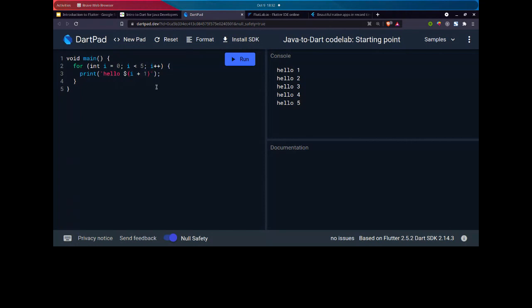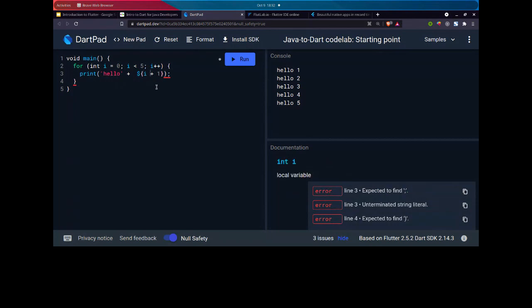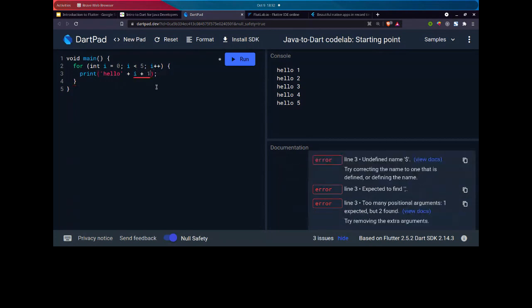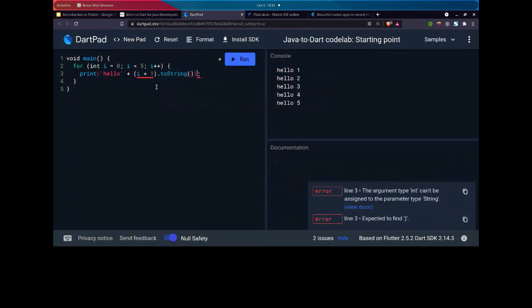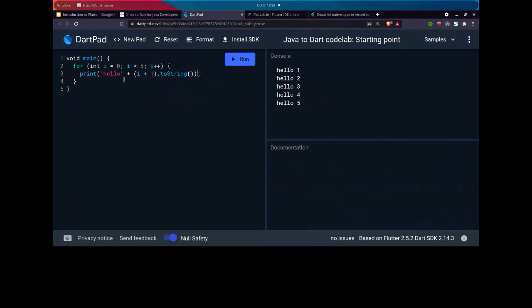So rather than doing "hello" plus a variable plus a converted string, having such a long string where I have to convert the variable to a string and then concatenate it, we can simply use the dollar sign and then the variable name, and it automatically does all our work.